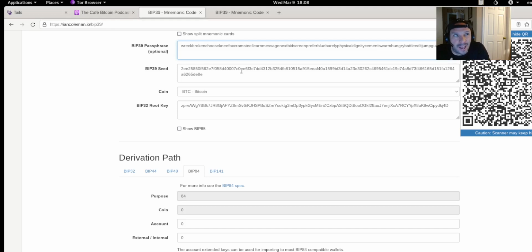What happened is I forgot that I added a space. I had it memorized, but when you forget that there's a space, you get a totally different wallet. So I kept trying to add in my passphrase, and I just kept getting a different wallet, which means I couldn't find my Bitcoin. And I was stressed out for about 2 days. I thought I was going to lose all my Bitcoin and start over.